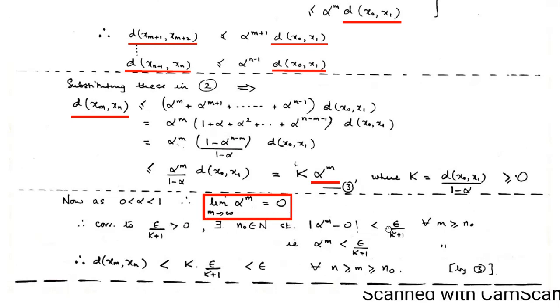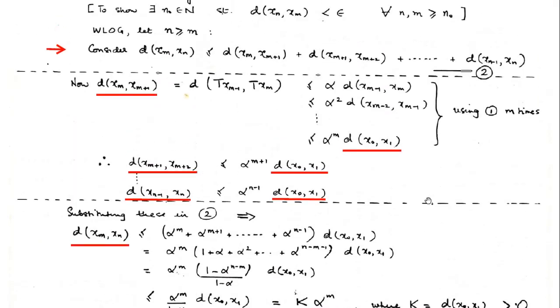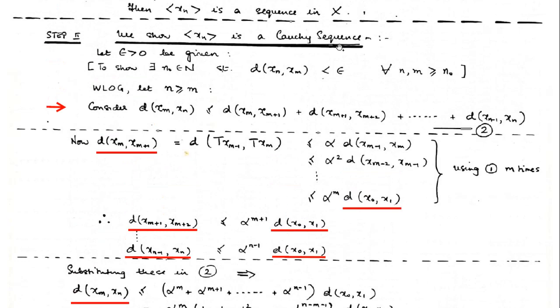Corresponding to epsilon by something which we can adjust, there exists n naught belonging to N such that the distance between alpha power m and 0 will be less than that something for all m greater than or equal to n naught. We were trying to prove that the sequence is Cauchy, so we were in search of some natural number n naught.